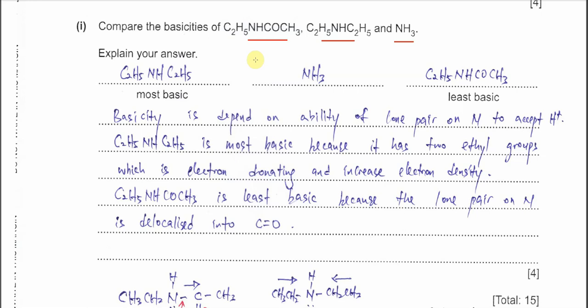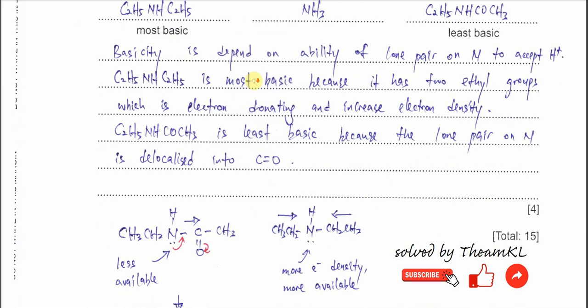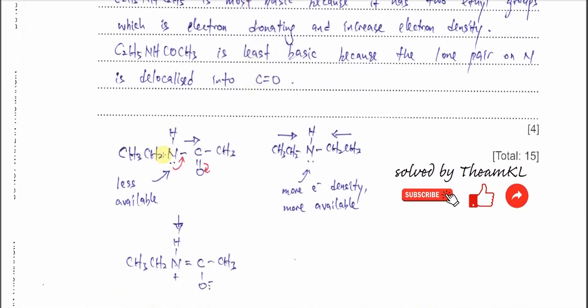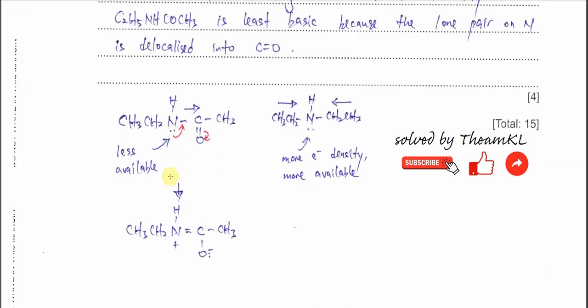If the lone pair on nitrogen is more available, it is more basic. So we know that the amide is the least basic, because the lone pair on nitrogen cannot really gain a proton. Why? Because this lone pair will delocalize into this C=O double bond, so it will form this resonance structure. So the lone pair is less available, it cannot really act as a base.